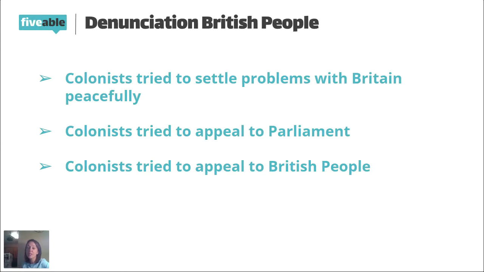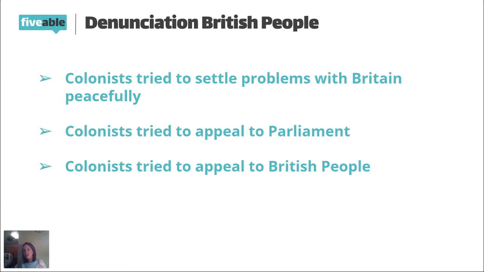But each attempt at peaceful negotiation was either ignored, sometimes the king literally paid no attention, or met by sending more British soldiers to the colonies, which obviously isn't going to help the situation. That's just going to ramp up the tension that's already present.